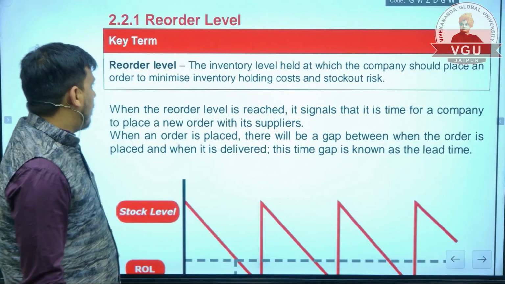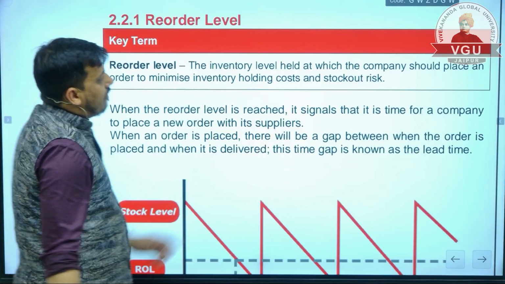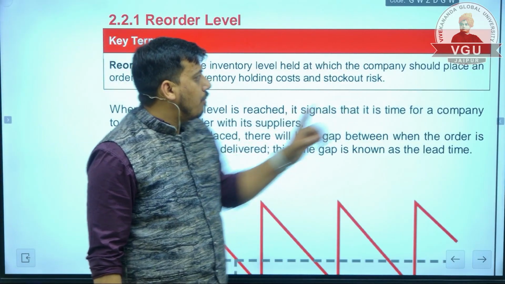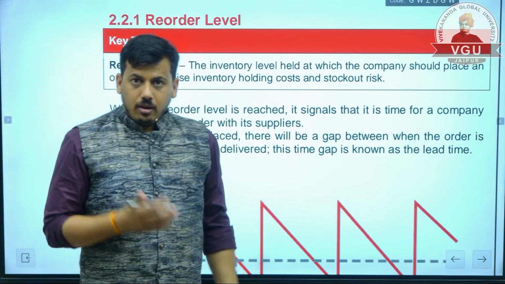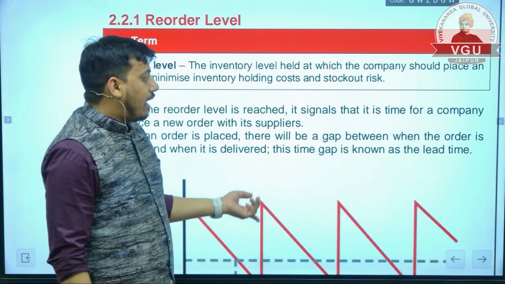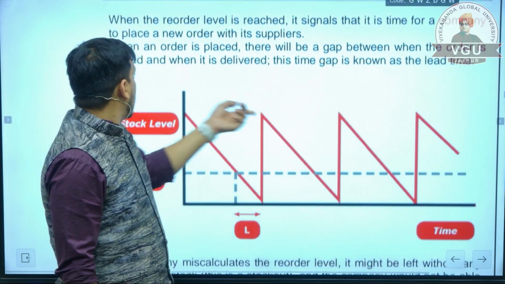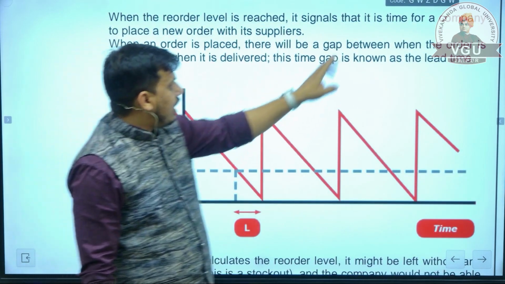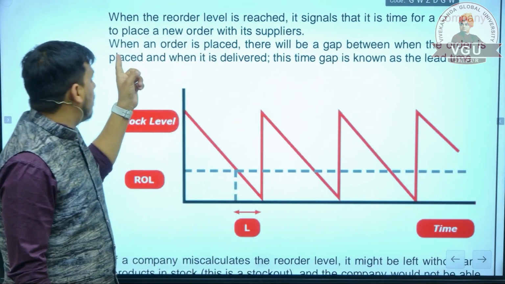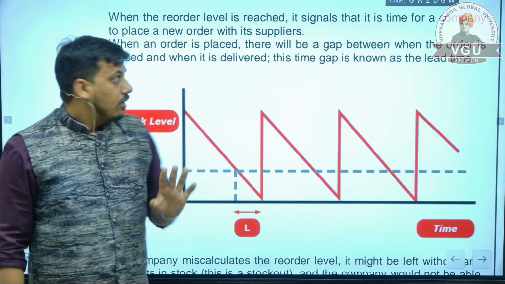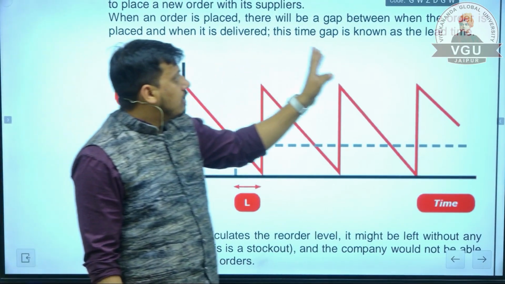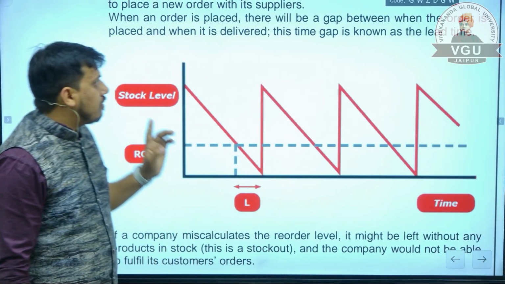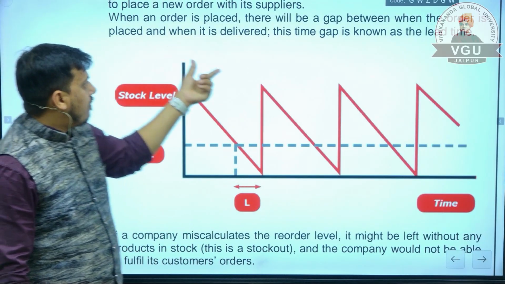Now, reorder level. Reorder level is the inventory level held at which the company should place an order to minimize inventory holding cost and stock out risk. So when should we order? When the reorder level is reached, it signals that it's time for a company to place a new order with its suppliers. When an order is placed, there will be a gap between when the order is placed and when it is delivered.